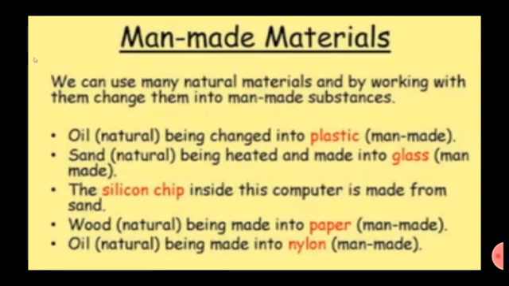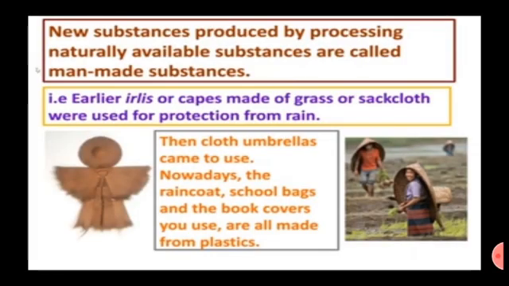The silicon chip inside this computer is made from sand. Wood is made into paper by man. Oil is made into nylon, that is a man-made substance. Newly produced substances made by processing naturally available substances are called man-made substances.